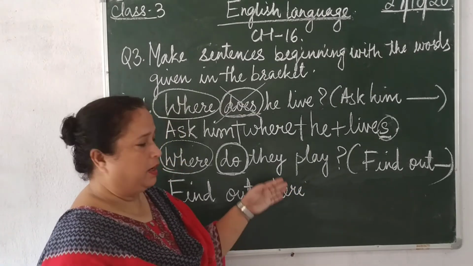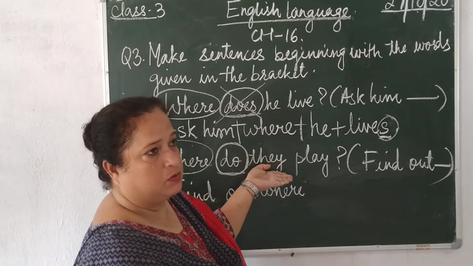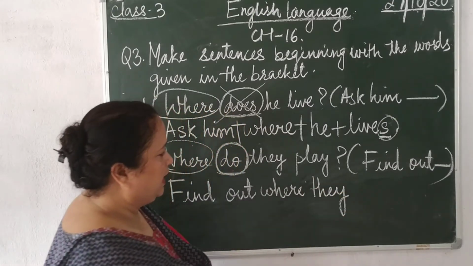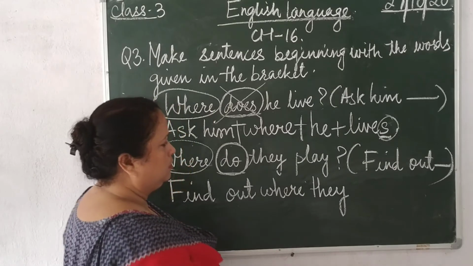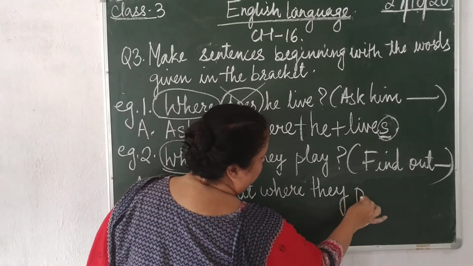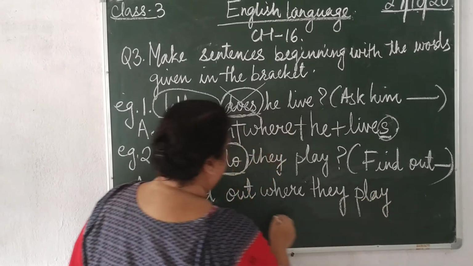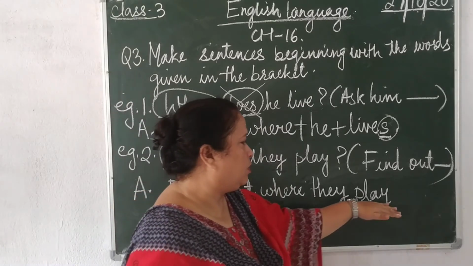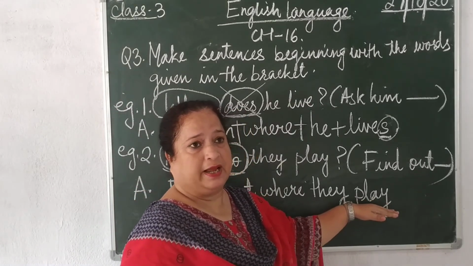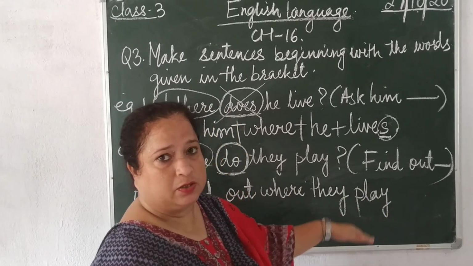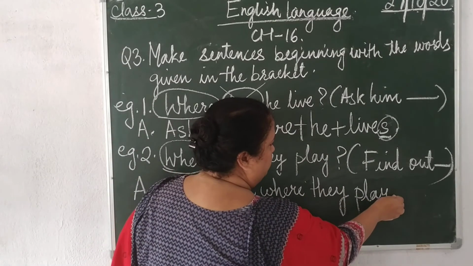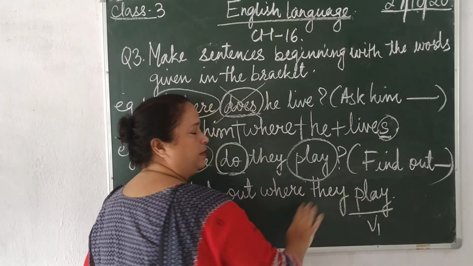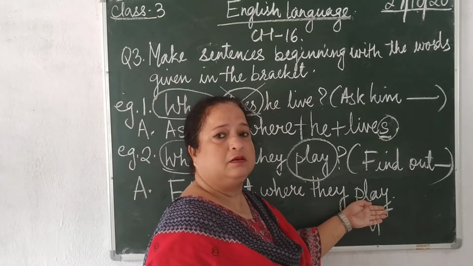Find out where. Again in your question, there is no noun, but there is a pronoun. So we add the pronoun over here: where they. Now we need to write the helping verb or the main verb. So we have play as the main verb. But since my question has do, no change will come to the verb. That means I do not add s to it, or change it into the past tense form, but I let it remain in the V1 form. As it was, it shall remain. There is no change in the verb.